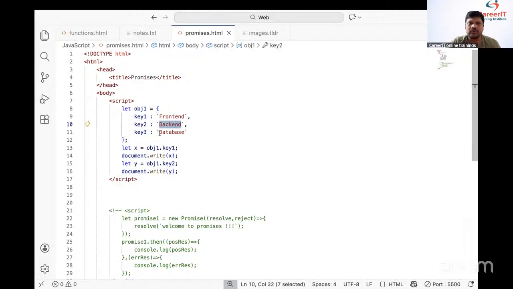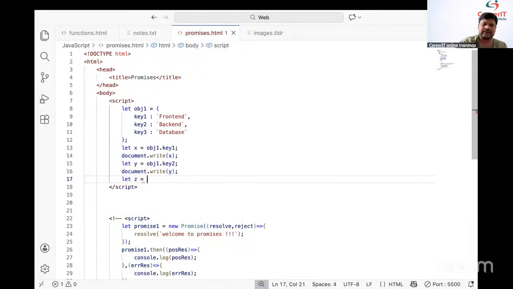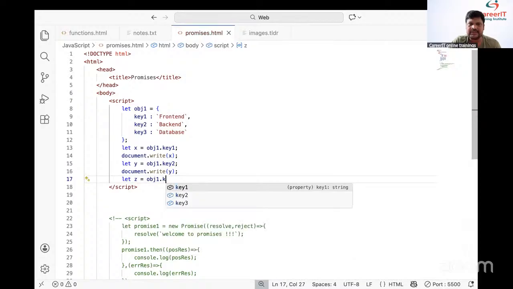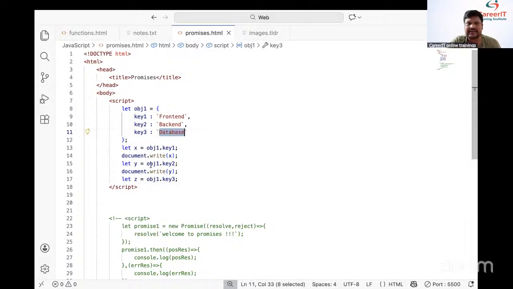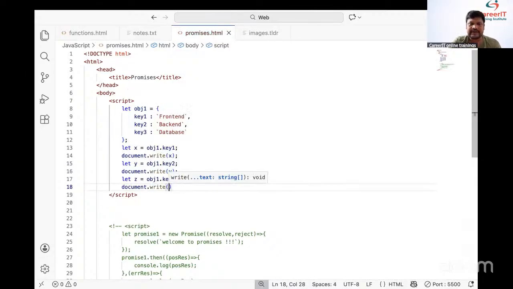Now how to read the database? I want to read the database. Let z equal to obj1.k3. So where is the database stored? In z. And here what do we need to place? document.write(z). Simply we need to print z.